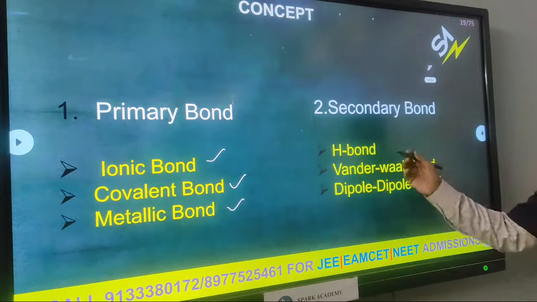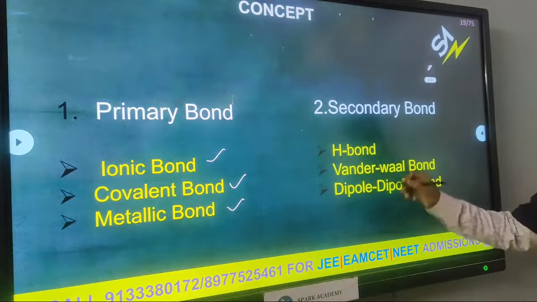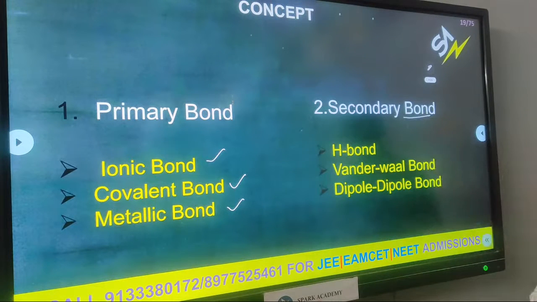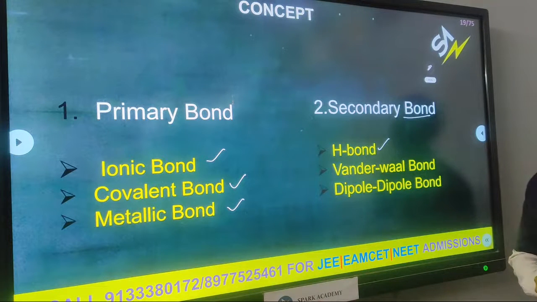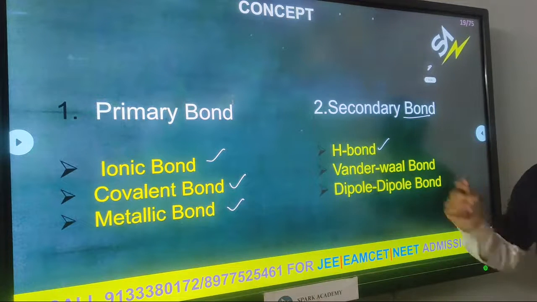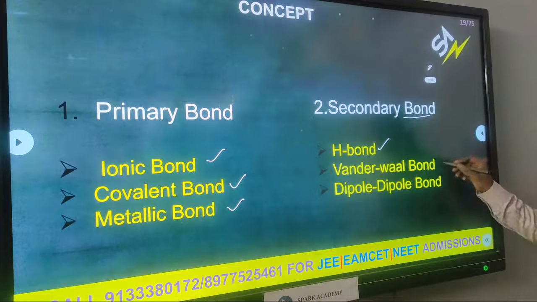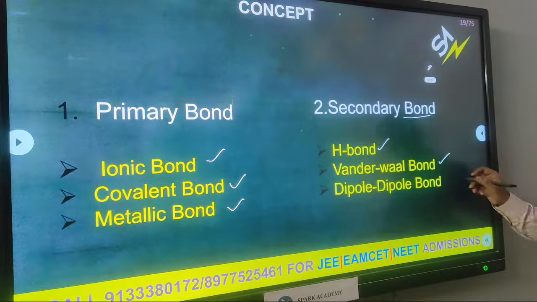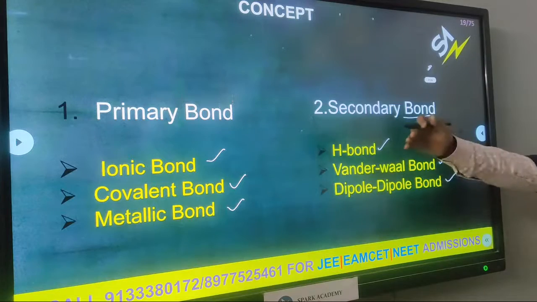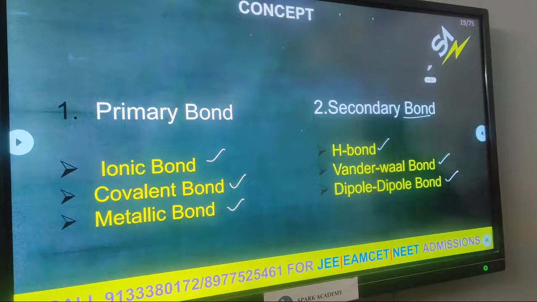Secondary bonds involve no electron rearrangement, yet a bond results. The best example is the hydrogen bond, called a weak electrostatic partial bond. Next, the van der Waals bond, also a weak bond. Next, the dipole bond. These are the examples of primary and secondary bonds.